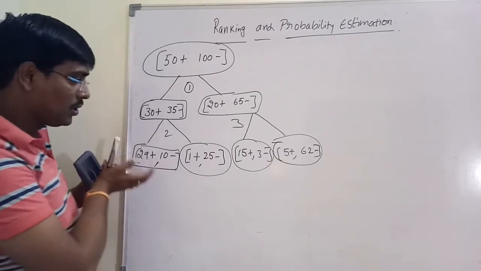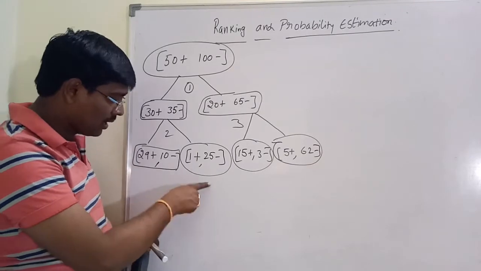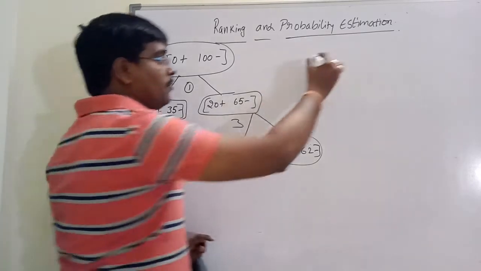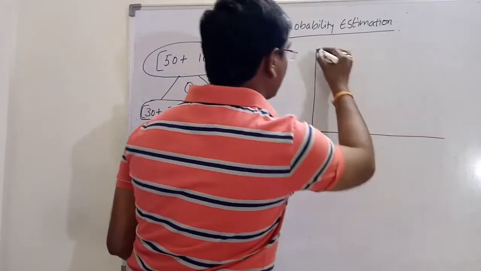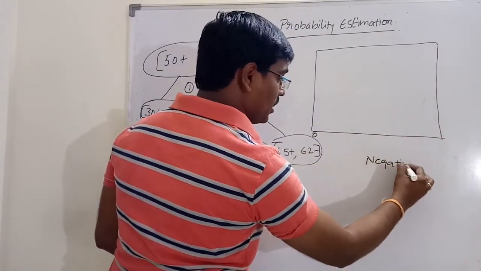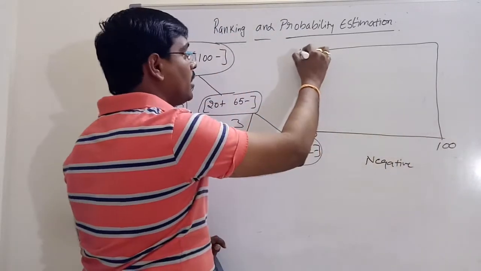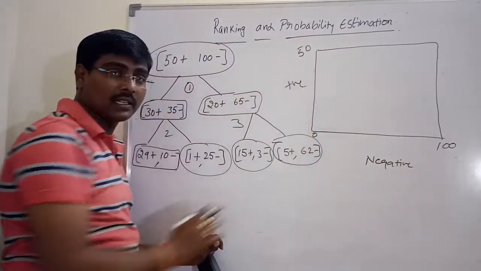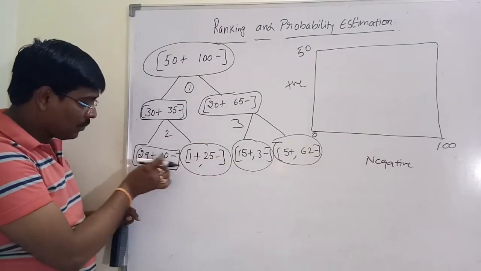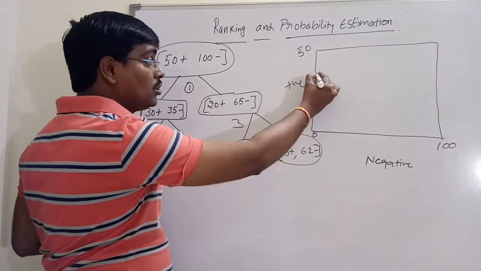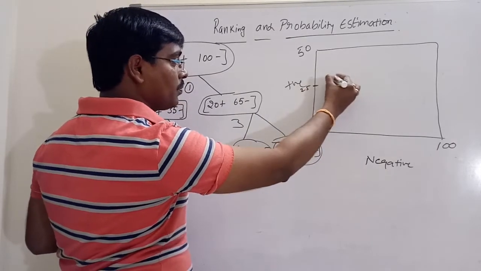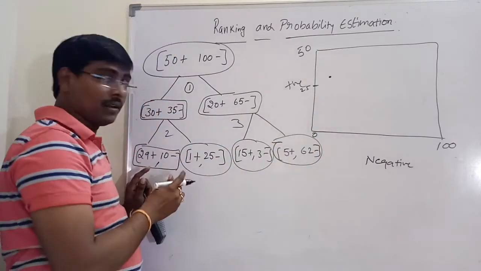Generally our assumption is, if you are following a linear ordering, rank 1, rank 2, rank 3, rank 4. But it is not always true. If you are drawing a graph, suppose on the x-axis I am writing negatives, a total of 100 negatives, and a total of 50 positives on the y-axis. Suppose I simply draw a dot for each point: 29 positives and 10 negatives. For example, this is the point.